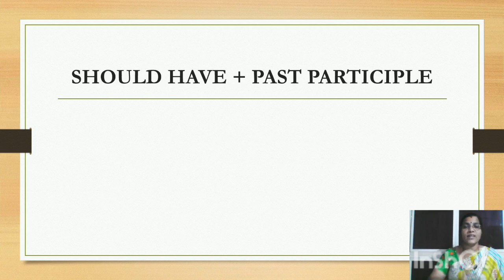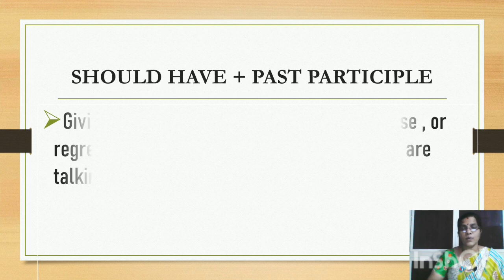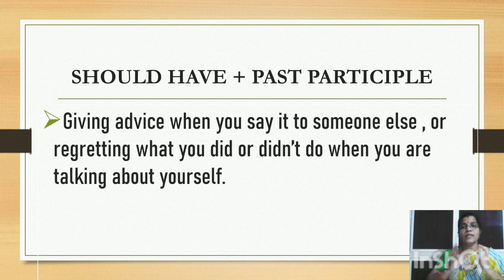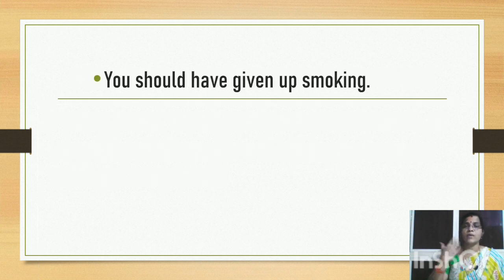Let's look at the third one, should have plus past participle form. What does this convey? When you give advice to someone, you can make use of the structure should have plus past participle. Or when you want to express your regret for something that you did or you did not do, you can make use of the same structure. So when you speak about others, it's advice. When you refer to yourself, it is a kind of regret.